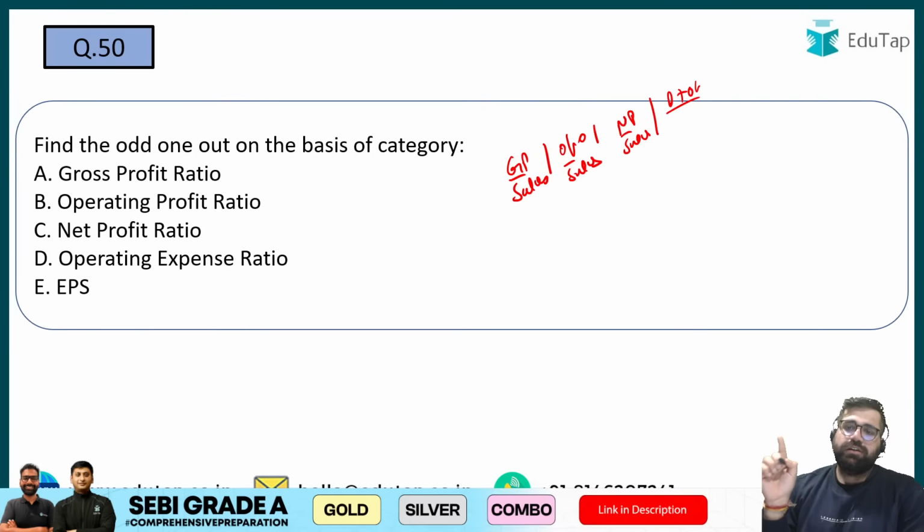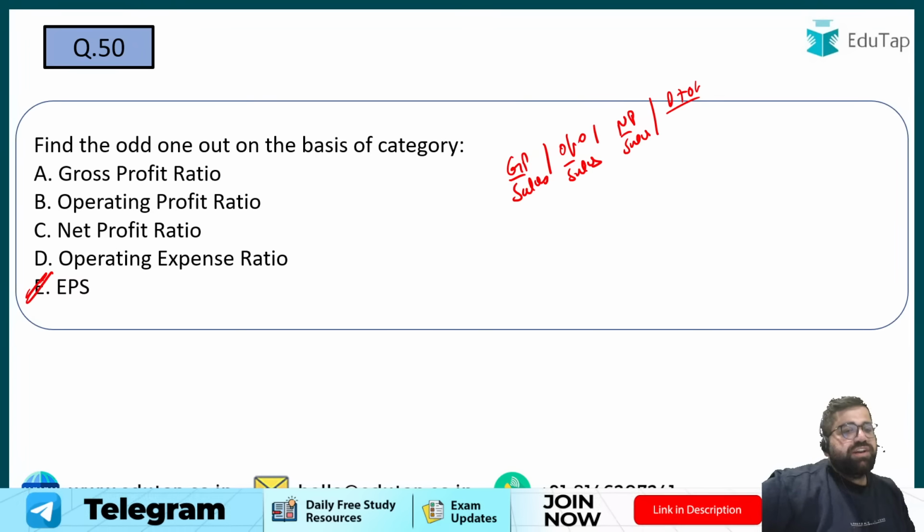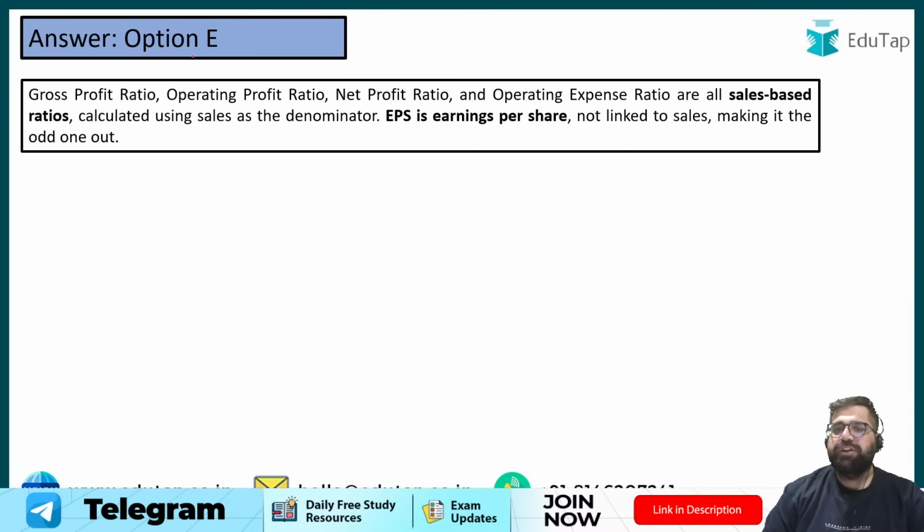EPS is a valuation ratio, not a turnover ratio. Therefore, my answer will be option number E. EPS is a valuation ratio, right? It is not measured on sales. So the odd one out will be option number E itself. So the correct answer will be option number E.